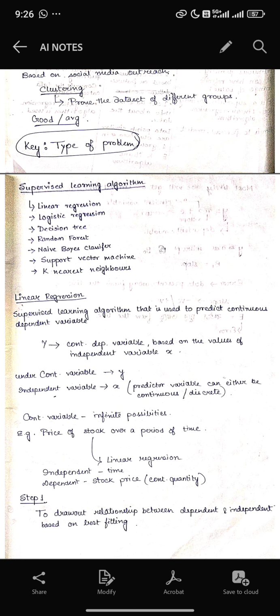Clustering proves the data set of different groups. The data set of different groups are proved by clustering. Good or average, that is the key type of the problem.